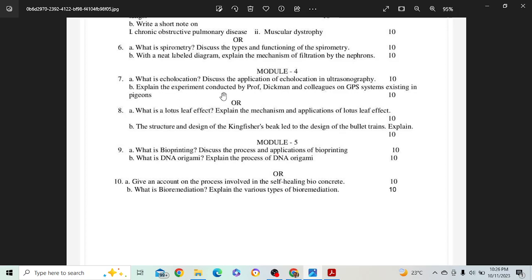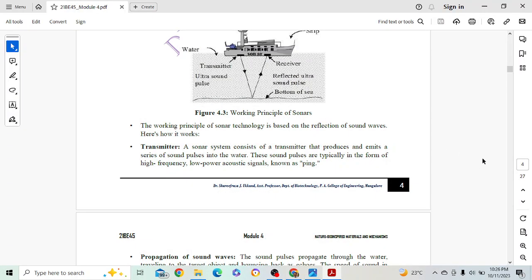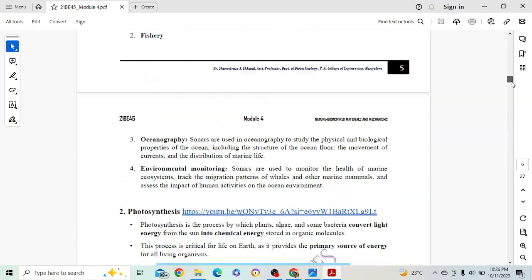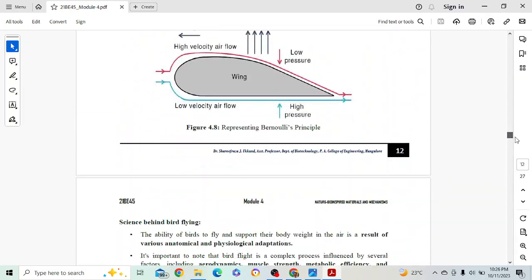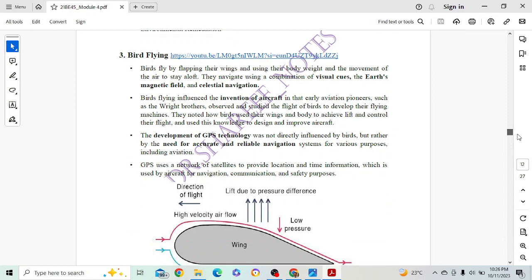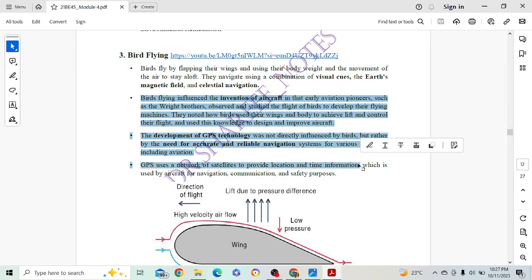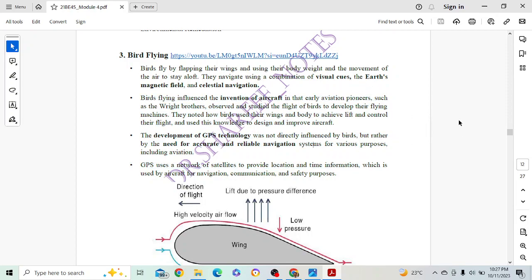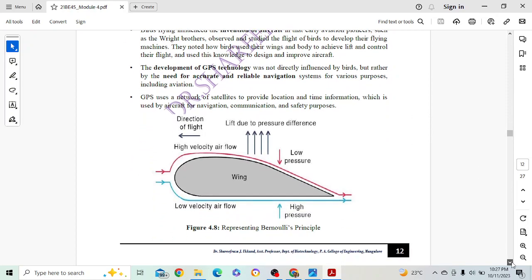Module 4.8. Explain the experiment conducted by Professor Dickman and colleagues on the GPS system. Wonderful. The same thing is explained in my notes. So this is what that means. The introduction, everything, which already started earlier with the Wright brothers, and then we started talking about this experiment and all. Okay. And where is the explanation?